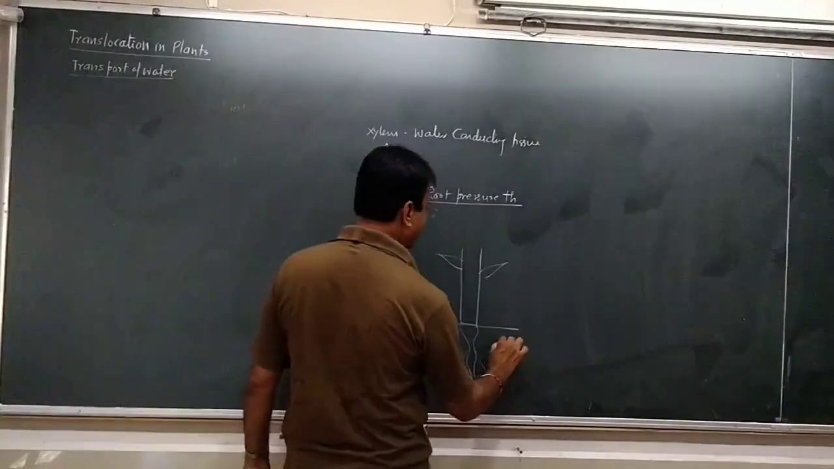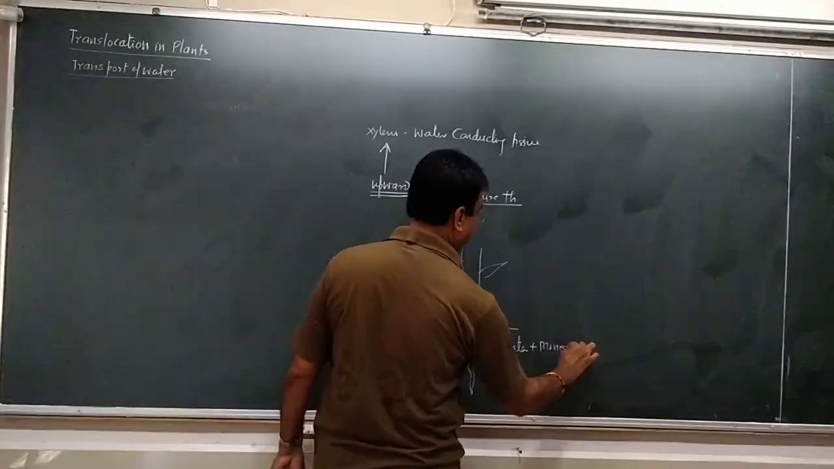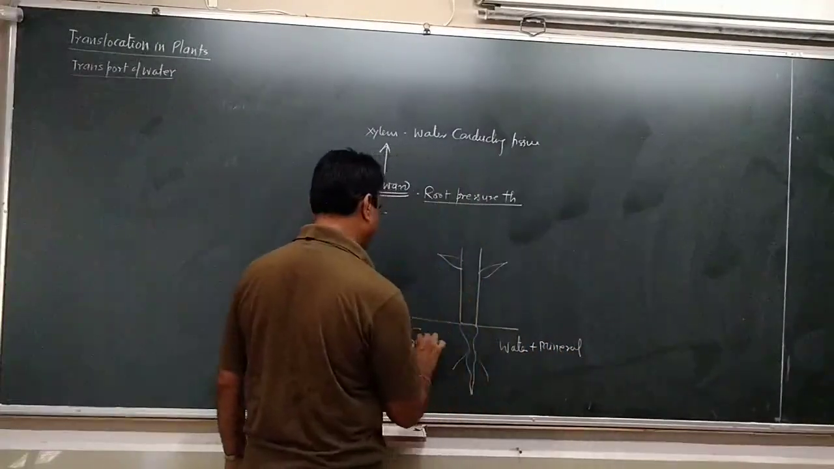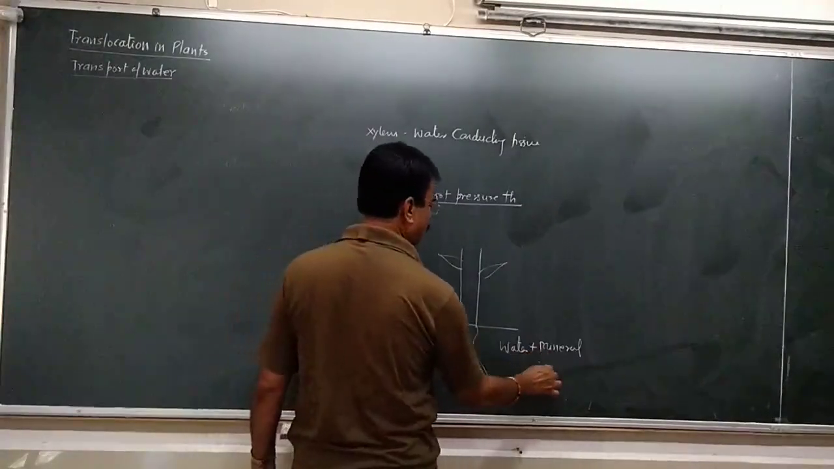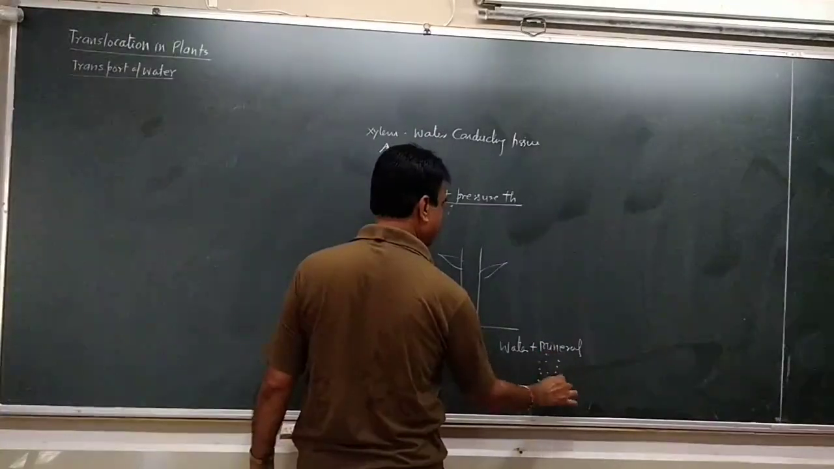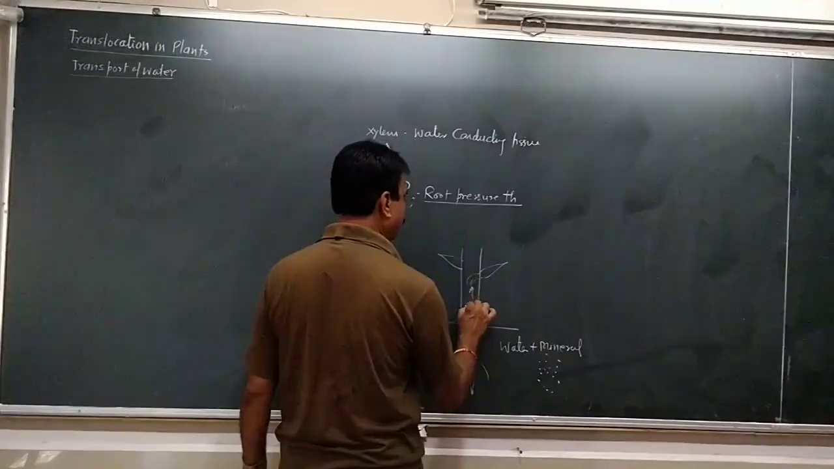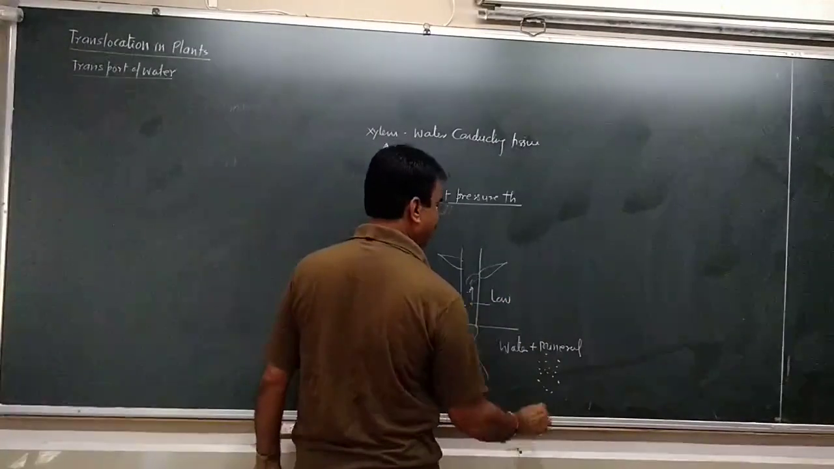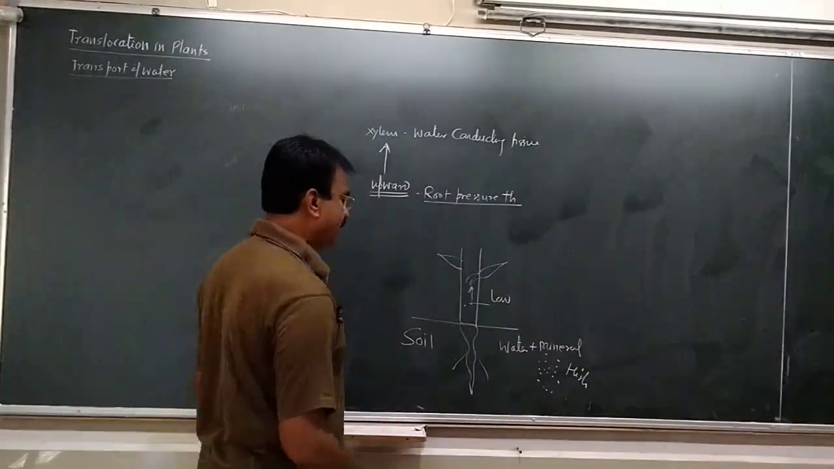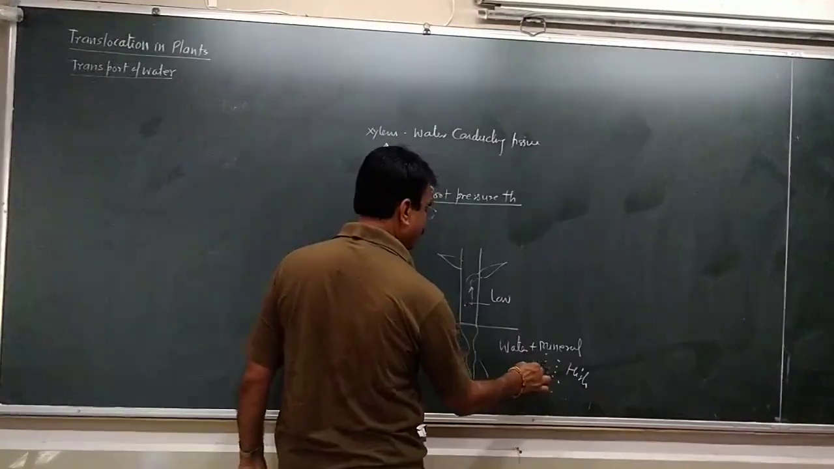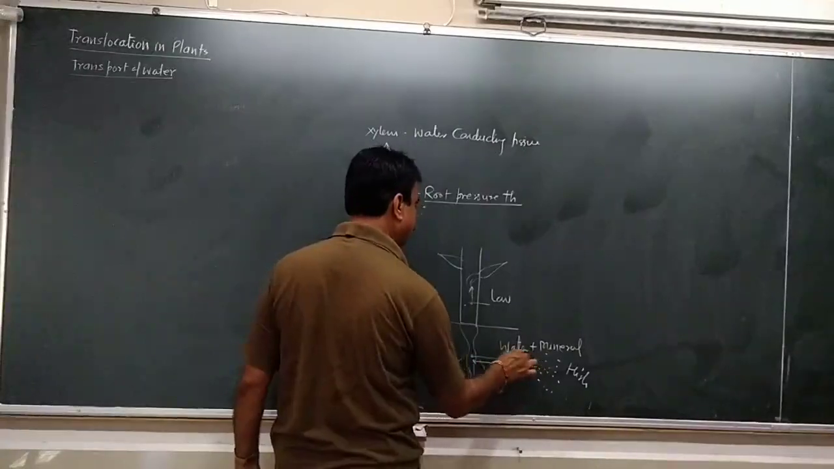Now the water is present here. Water and minerals are present in the soil. And now what happens, as the amount of minerals is more here and the plants are continuously using these minerals, the amount of minerals is low here and high here. So by the process of diffusion, these ions, these minerals, enter into the root.